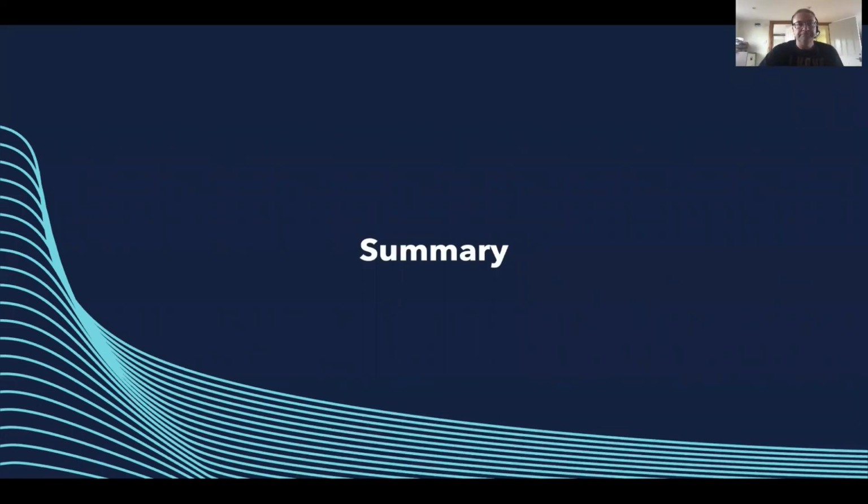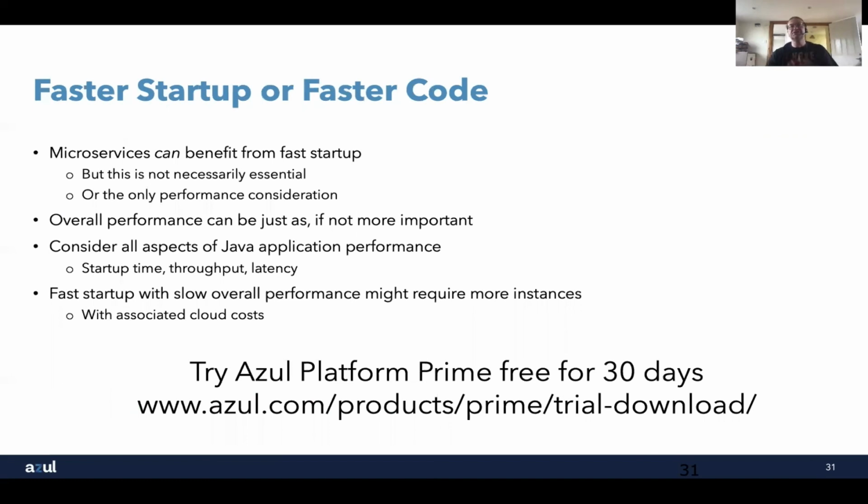Just to summarize then, basically faster startup or faster code or both. So microservices can benefit from fast startup. The ability to spin up services and react dynamically is all very good, but it's not the only performance consideration. Overall performance can be just as, if not more important. So if you've got longer running services, what you really want to make sure is that they can perform as well as possible to reduce the number of resources they require and therefore the cost in terms of your cloud bill.